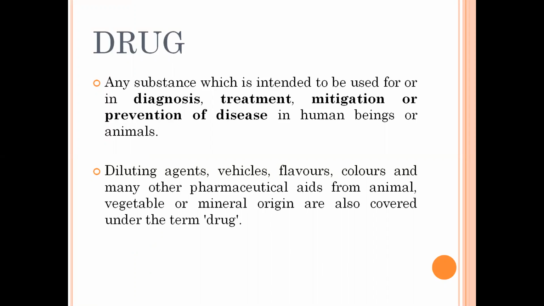Any substance which can be used in the diagnosis of the disease, in the treatment of the disease, or in the mitigation, meaning prevention, of the diseases. And it also includes diluting agents, vehicles, flavors, colors, and many other pharmaceutical aids from animal, vegetable, or mineral origin.